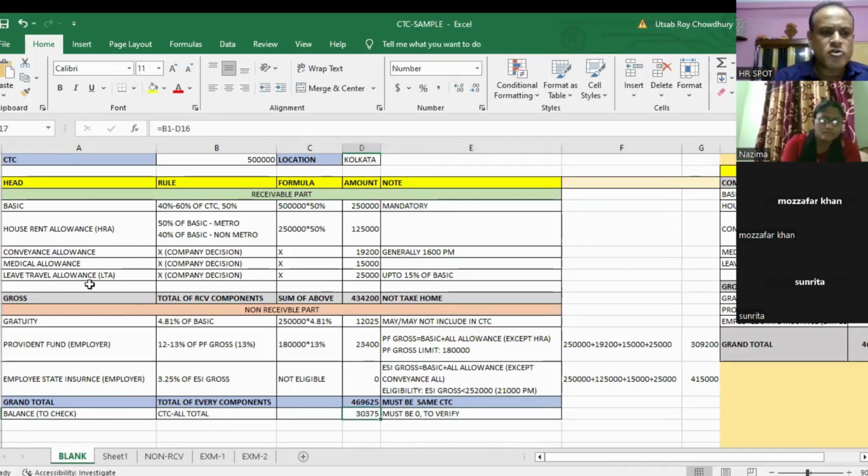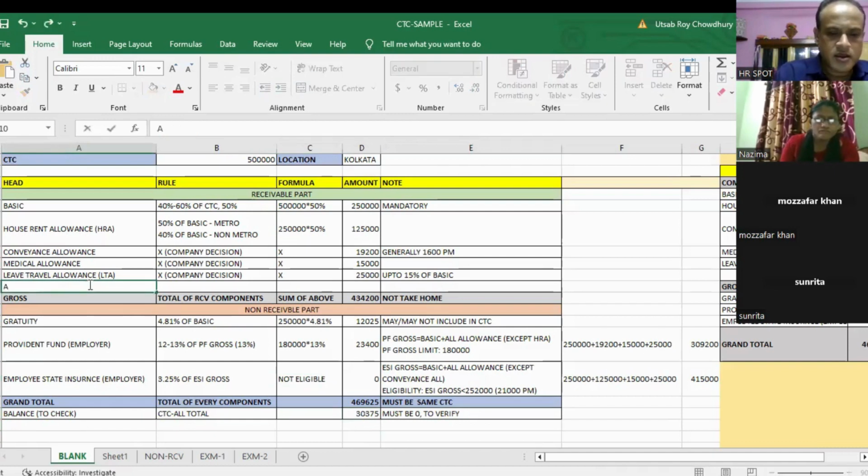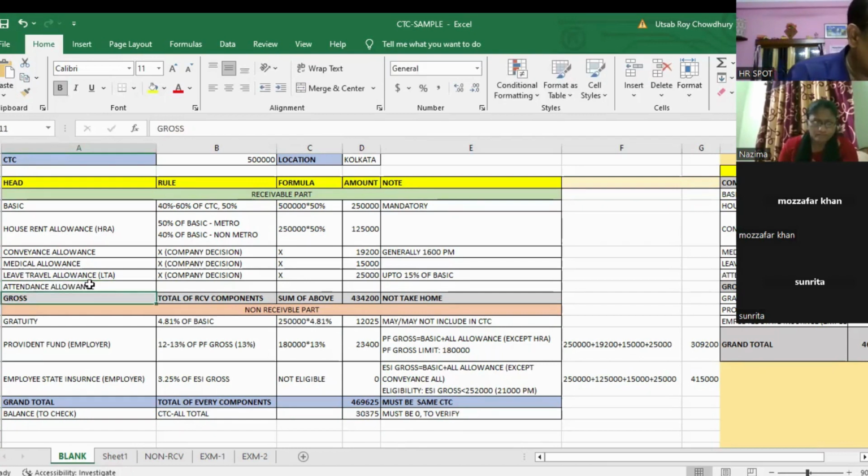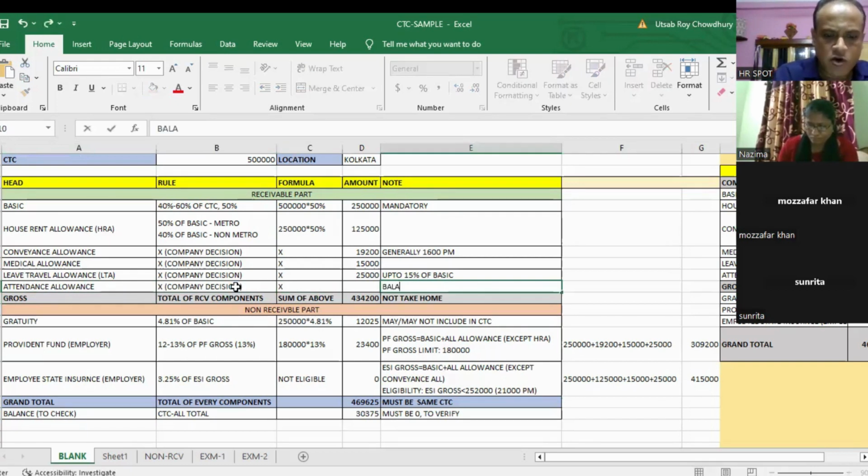So what I am going to do is introduce another component now, which is the balancing component. Why didn't I do this earlier? Because this will be the balancing component, and we can call it attendance allowances. Again, there is no rule for the company, there is no formula, but this is actually the balancing component. It is created to balance.